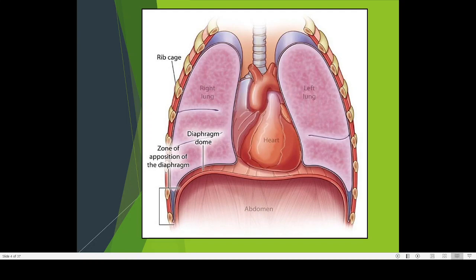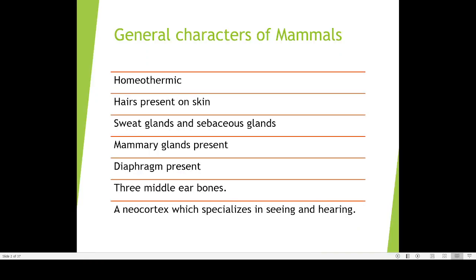So the presence of the diaphragm is also a speciality of mammals. The diaphragm is separating your thoracic cavity, that is the upper chest cavity, and the lower abdominal cavity. So there is a clear-cut separation in the case of mammals between the thoracic cavity as well as the abdominal cavity. That is also a distinguishing feature of the mammals.